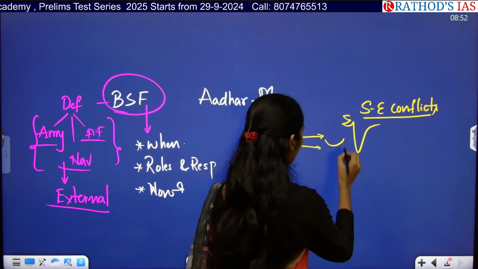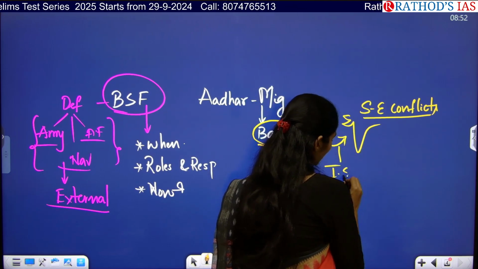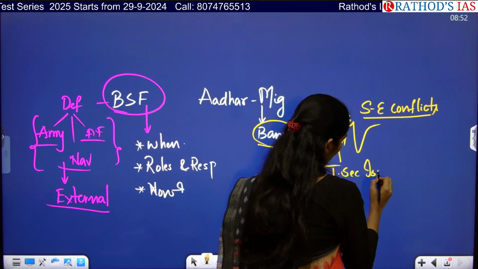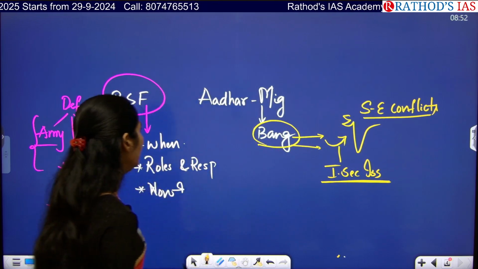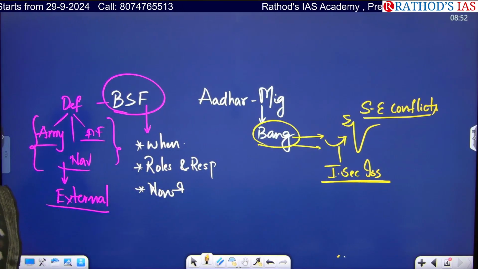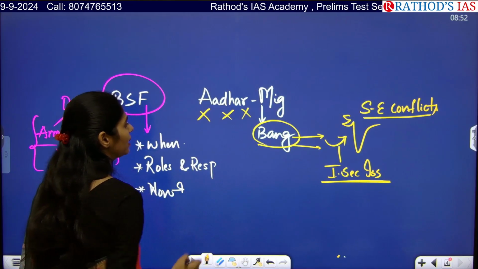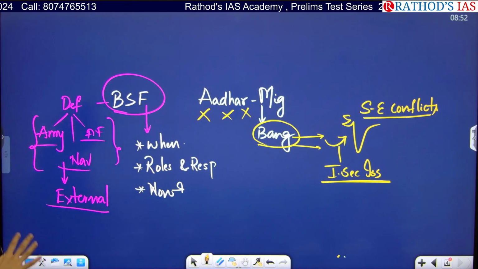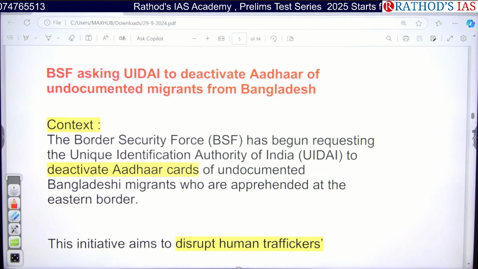Whenever these people enter India, it causes internal security issues, and now BSF is going to take care of these issues. It asked UIDAI to cancel the Aadhaar cards given to these migrants from Bangladesh. Now let us see this article clearly and try to understand what this move is about.